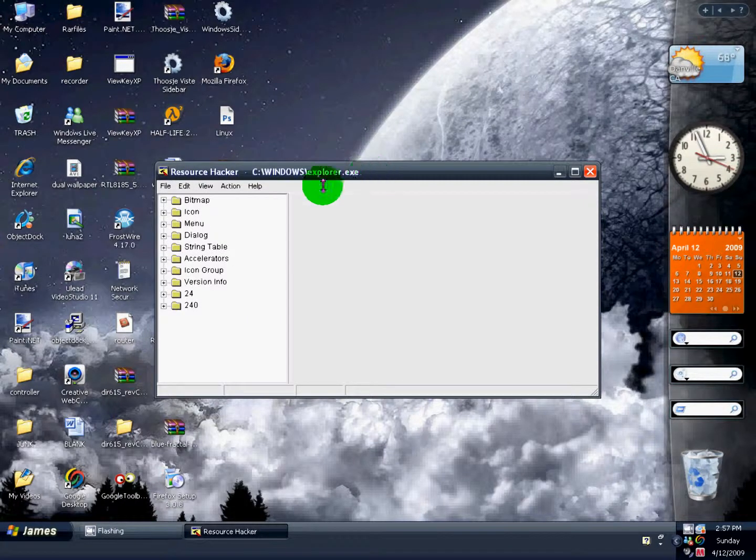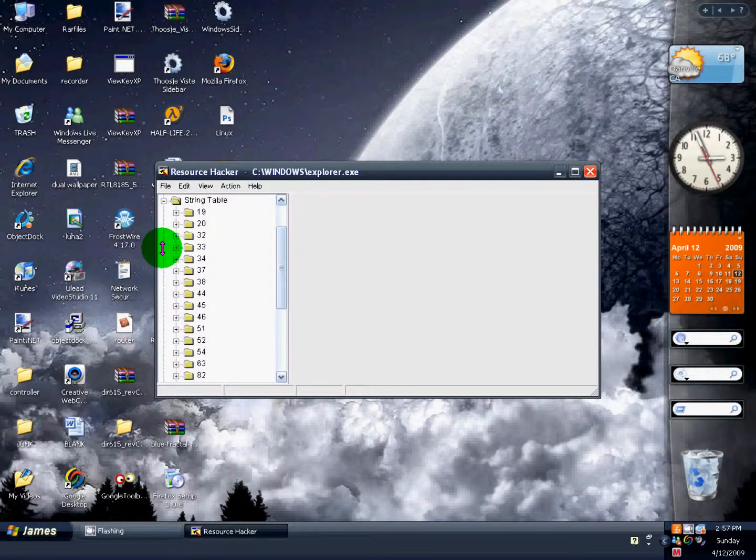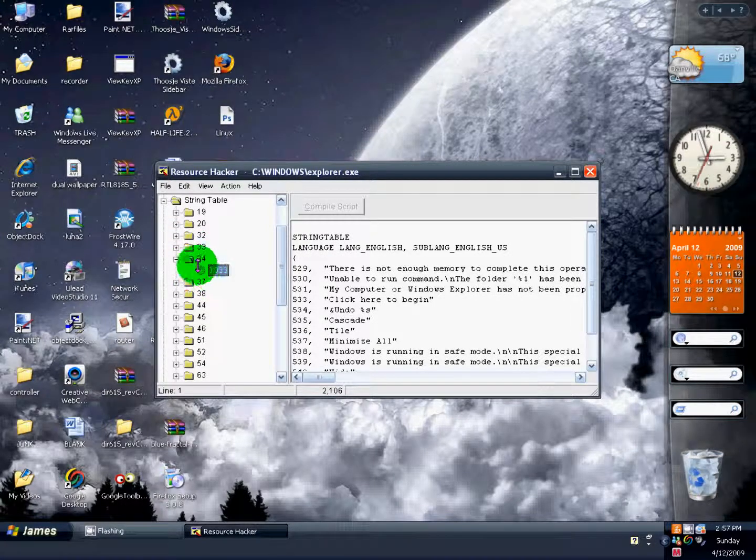Yes, just double click it, and you'll see tables over here. Gonna open again string table, and it'll be not 33, 34. Expand 34, and then hit 1033, and right here you see click here to begin. I'm just gonna type in click it, and just hit compile script.